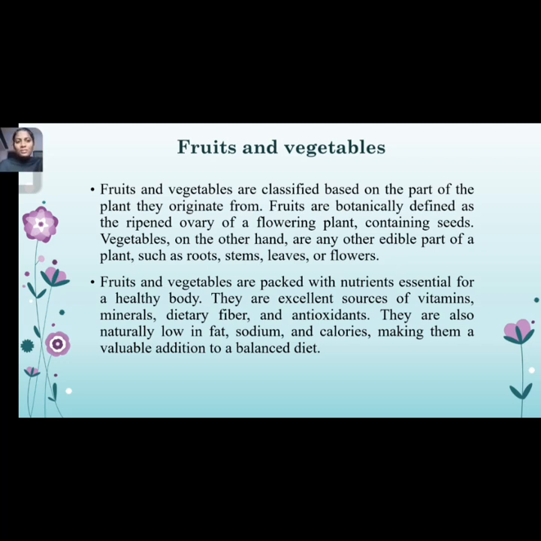Fruits and vegetables are packed with dense nutrients, especially vitamins, minerals, dietary fiber, and antioxidants. They play a key role in maintaining disease-free health. They are also naturally low in fat, sodium, and calories, making them a valuable addition to a balanced diet. Being low in fat, sodium, and calories helps avoid heart disease, hypertension, diabetes mellitus, etc.